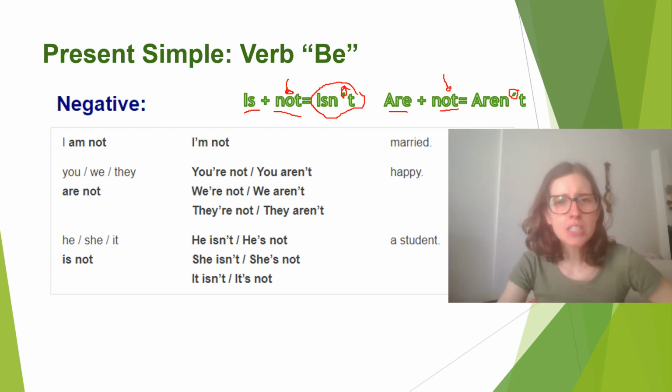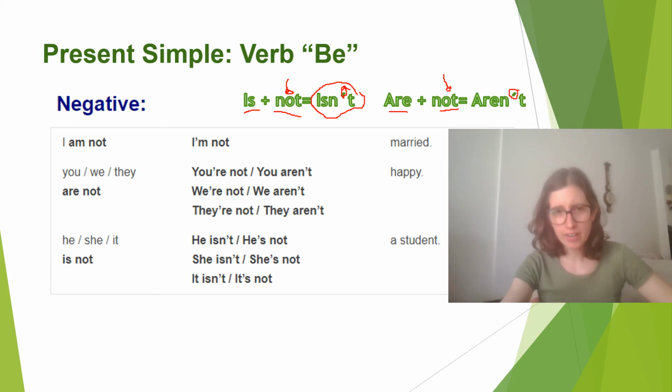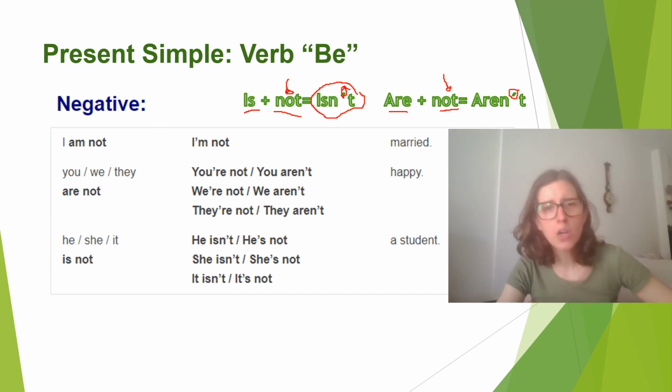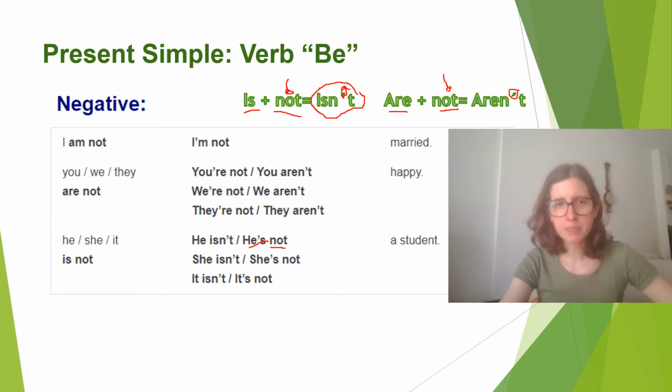So just pay attention. It's the same sentence, but using is and not and are and not. Okay, so he isn't or he is not. You can use this contraction, isn't, or you can write is not in the same way, okay? Or he's not, the same thing. It's up to you.